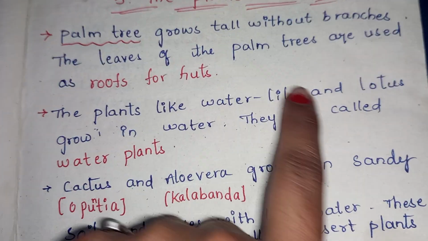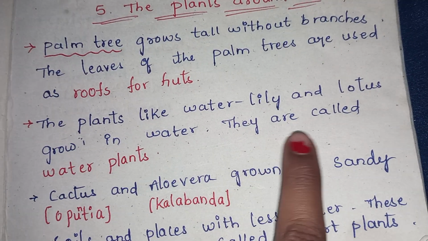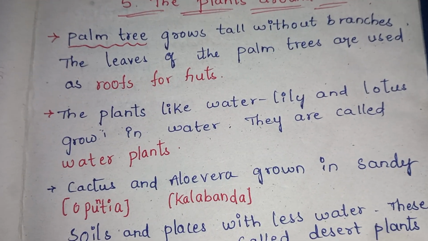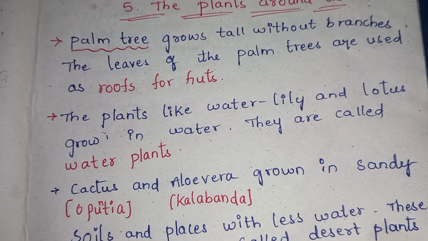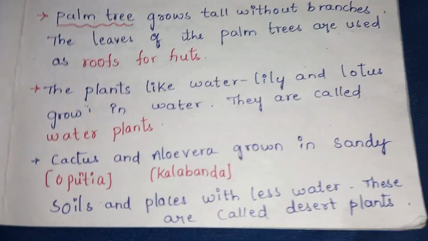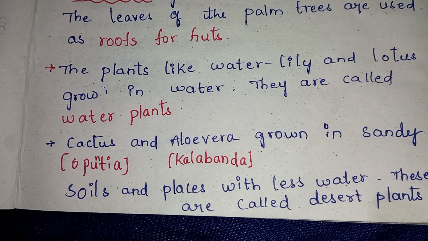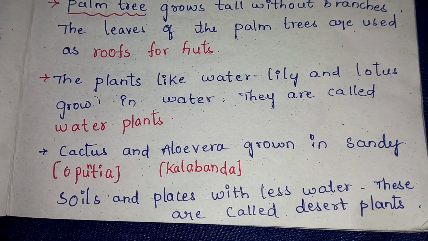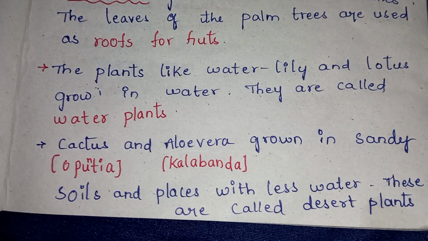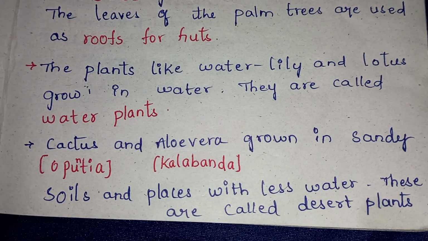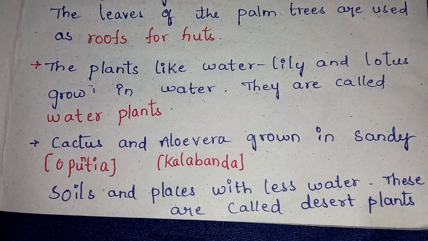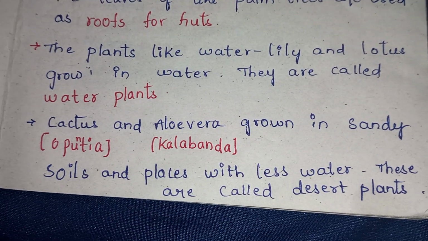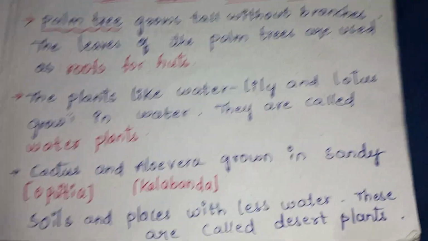The plants like water lily and lotus grow in water. They are called water plants. And cactus, other name is opuntia, and aloe vera, another name is kalabanda. These plants grow more in sandy soils and places with less water. The plants that grow with less water, we call them desert plants.